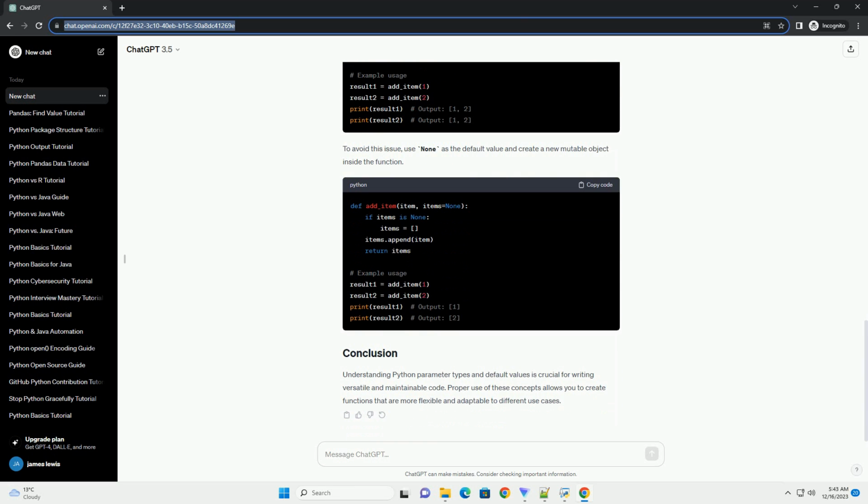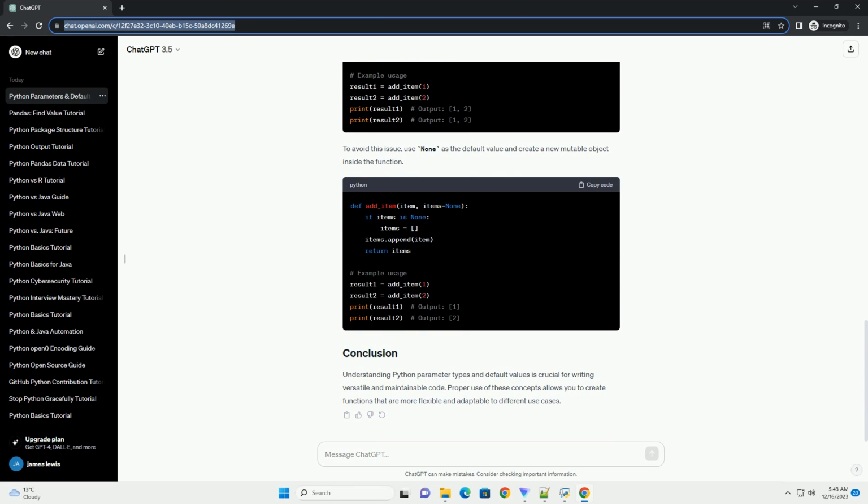In this example, the add_numbers function takes two parameters, x and y, both of type int, and returns an int value. Default values allow you to specify a default value for a parameter if no argument is provided during the function call. This is useful for making certain parameters optional. In this example, the greet function has a default value of hello for the greeting parameter. If no value is provided for greeting, it uses the default value.